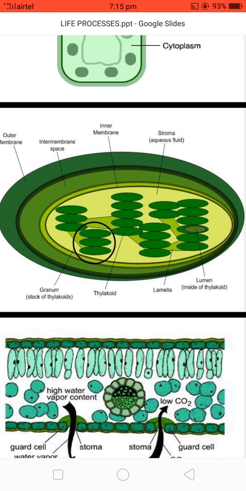This diagram shows a chloroplast which contains a number of structures: outer membrane, inner membrane, stroma, granum, thylakoid, lamella, lumen. Different structures are responsible for different functions, and the basic function of the whole part is to perform photosynthesis.